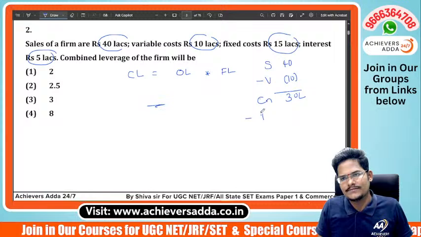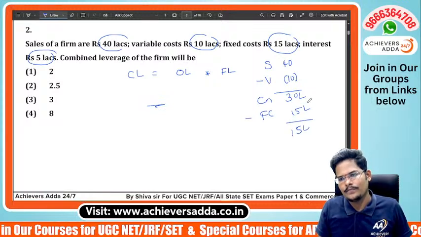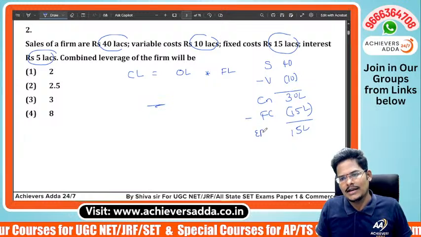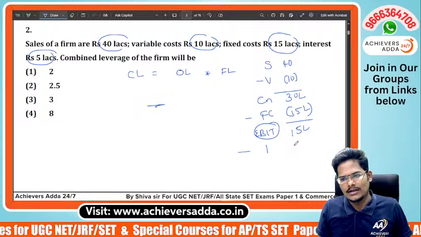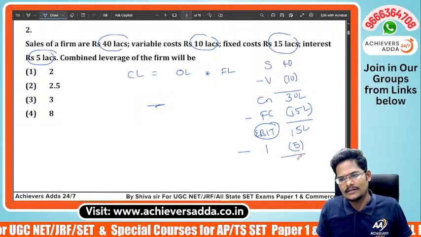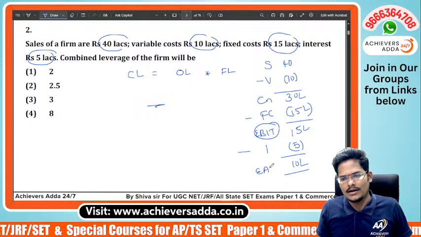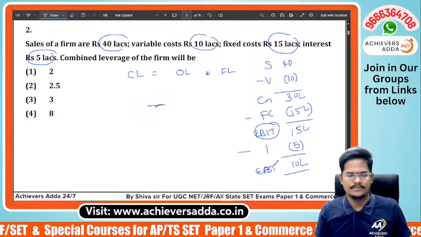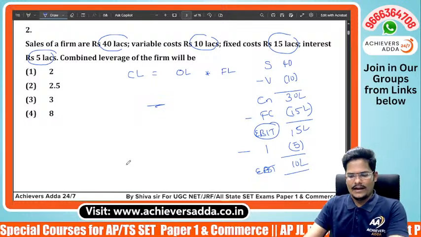Contribution minus fixed cost 15 lakhs, then remaining 15 lakhs will be EBIT or operating profit, we call it. From this, interest also available. If you remove the interest 5 lakh, then 10 lakh will be the earnings before tax, or after interest, we can say. So final answer will be